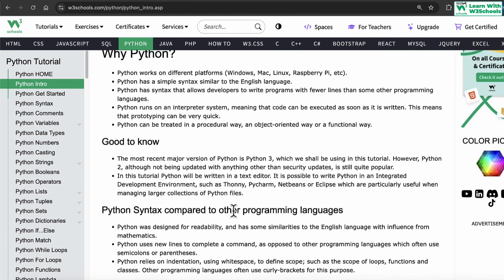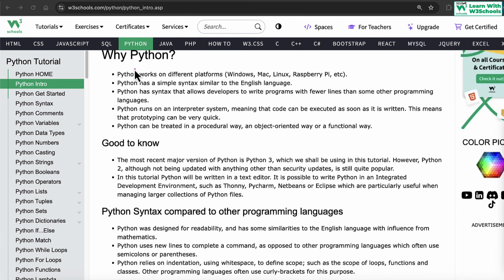Okay, why Python? Why do we need Python? Well, according to W3Schools, Python works on various different platforms. That's one major thing that is quite important for us, that whatever code you write, you can recompile and run the code on almost every single interface on software operating systems. The syntax is quite simple, easier to learn and follow. It basically uses English language in a direct way.